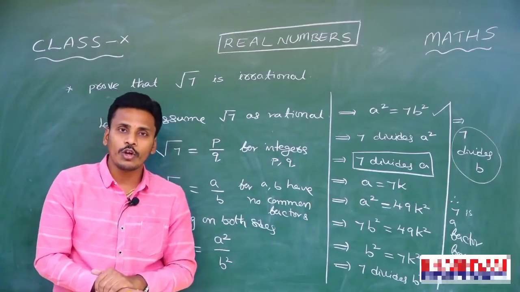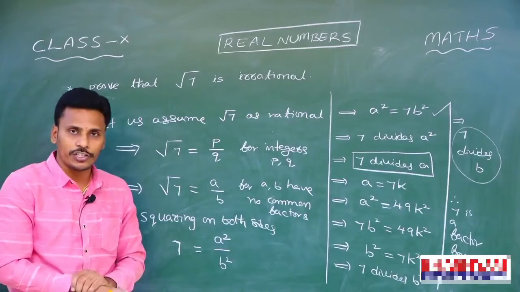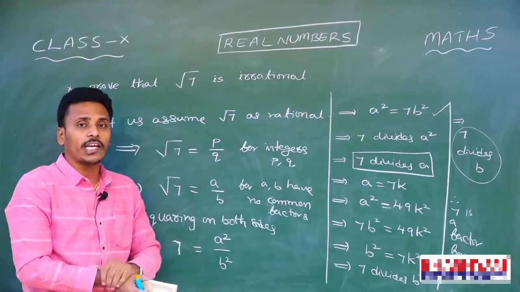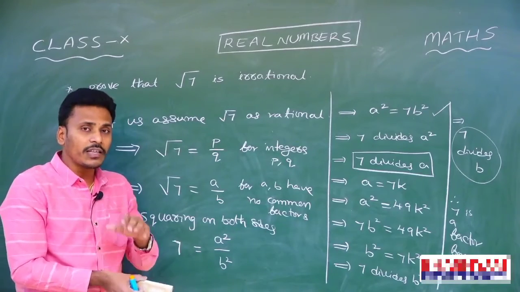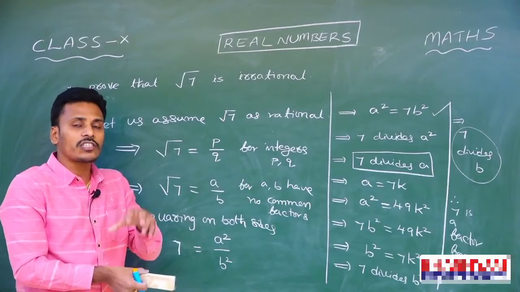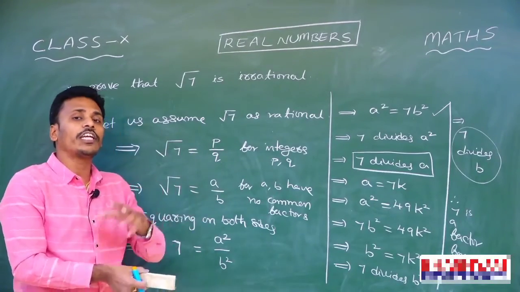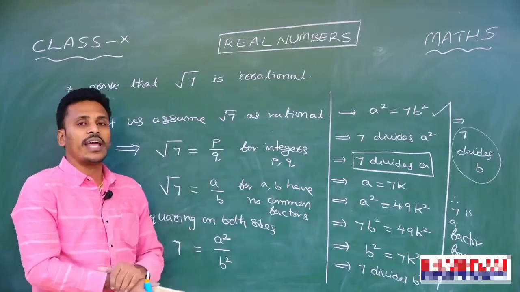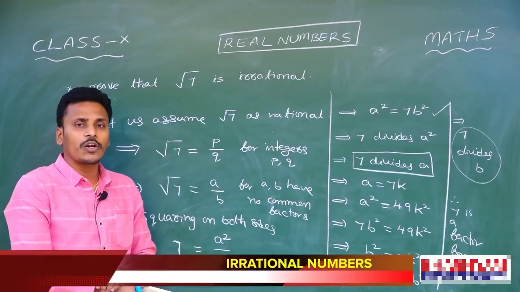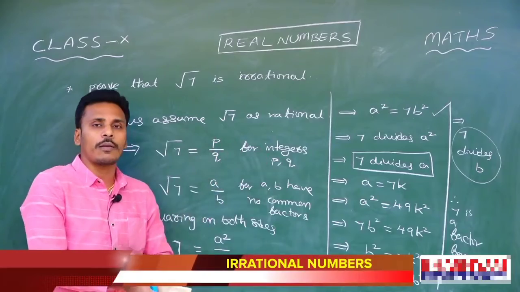Once again, have a look at this. Our intention here is to show that root 7 is irrational. To prove that, I will go by a technique called proof by contradiction. To start the technique, we need to assume a wrong statement which is just the opposite of the given one. The given thing is that root 7 is irrational, so we start our assumption with root 7 as rational. Since root 7 is rational, we express it in the form p by q: root 7 is equal to p by q, for p, q integers.